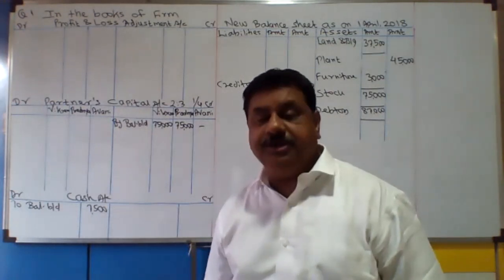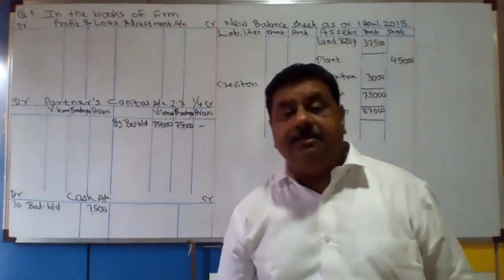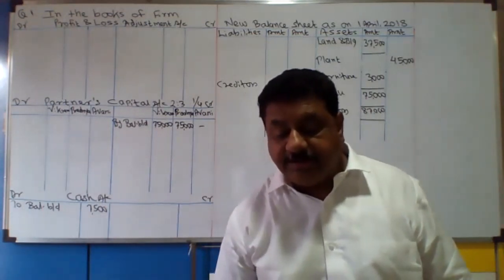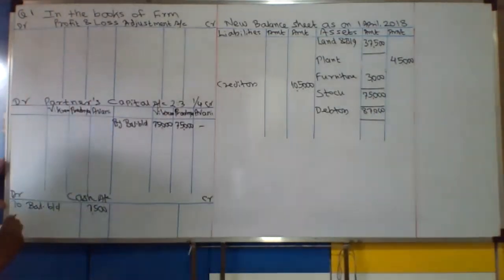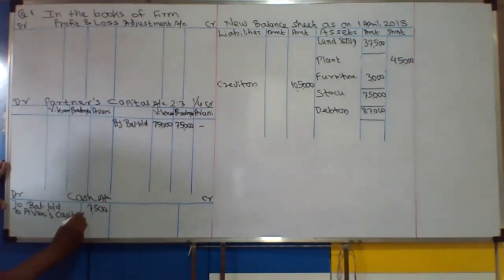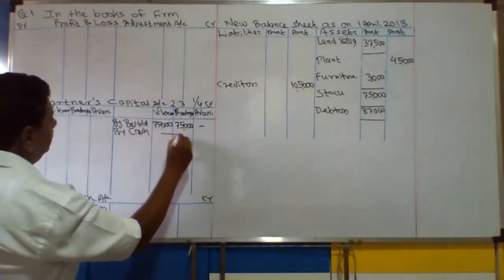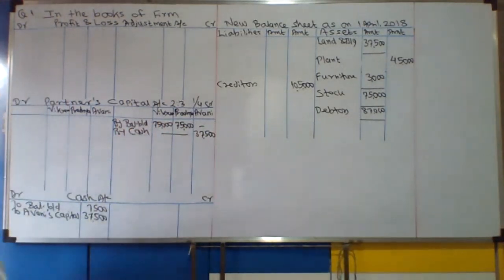Avani shall have 1/4 share in the future profit. That is already recorded by us. Then she shall bring 37,500 as capital and 30,000 as goodwill. First pass the capital entry. How is the capital entry made? Cash account debit to Avani's capital. To Avani's capital, you write it as by cash only in the column of Avani, 37,500.